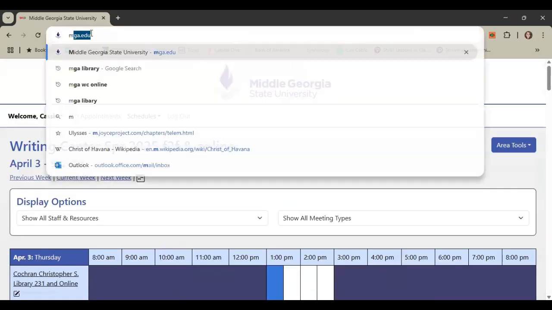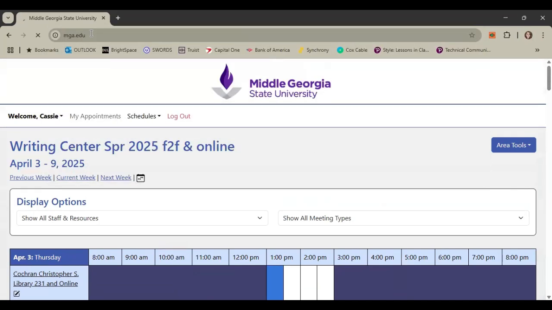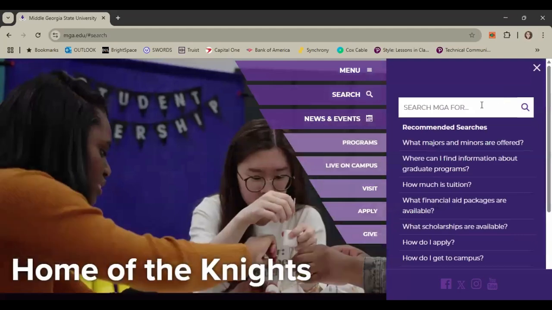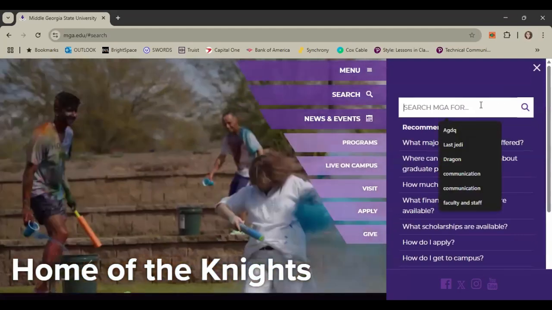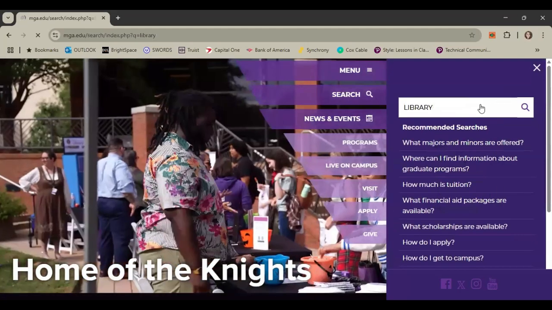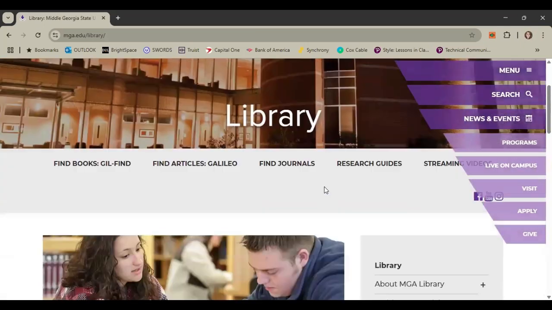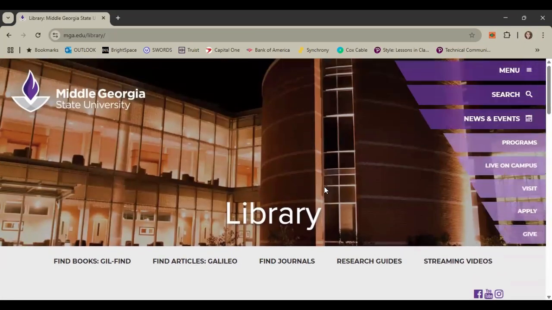Okay, I'm going to go back to mga.edu to show you how to use the library scheduler. So I just type in library here, and I go to mga.edu/library. So this is the library's website. I'm sure you're familiar with it by now since you have been using it for research.